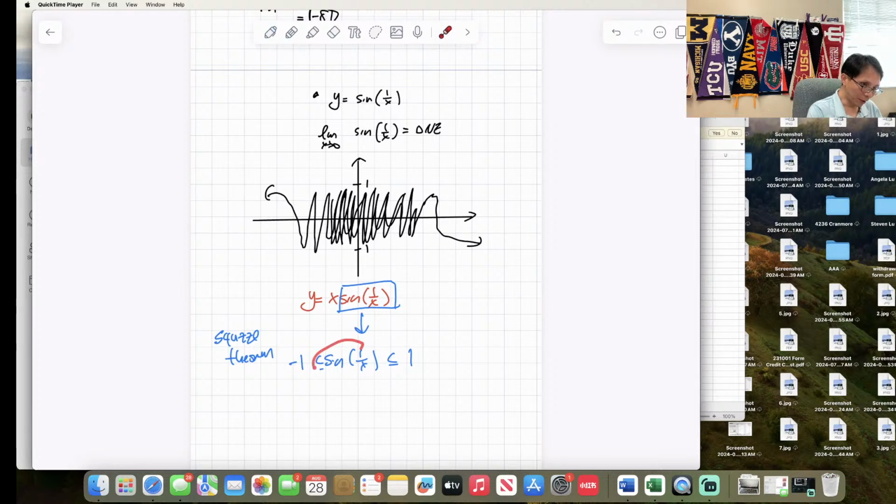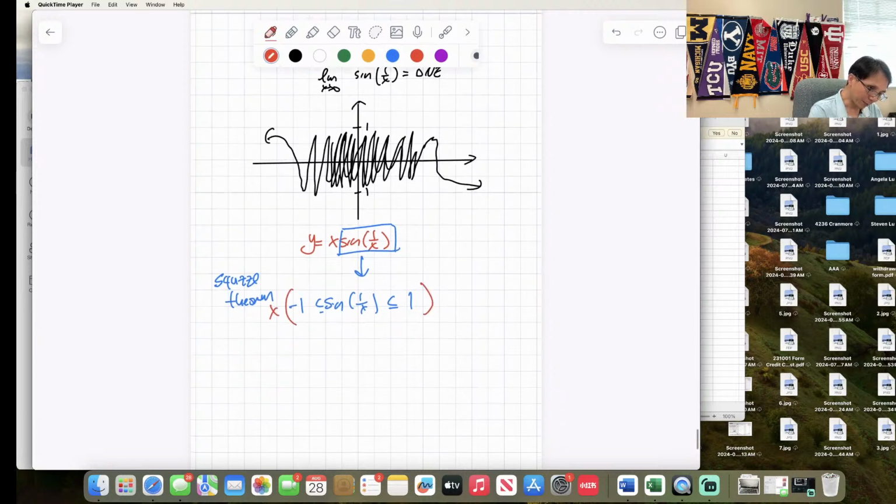So what I'm going to do is make this function look like this one. What am I supposed to do? How do I make sine of 1 over x look like x sine of 1 over x? Times what? Times x. Good job. So here I'm going to multiply by x, so that's going to be negative x less than x sine of 1 over x less than x, right?